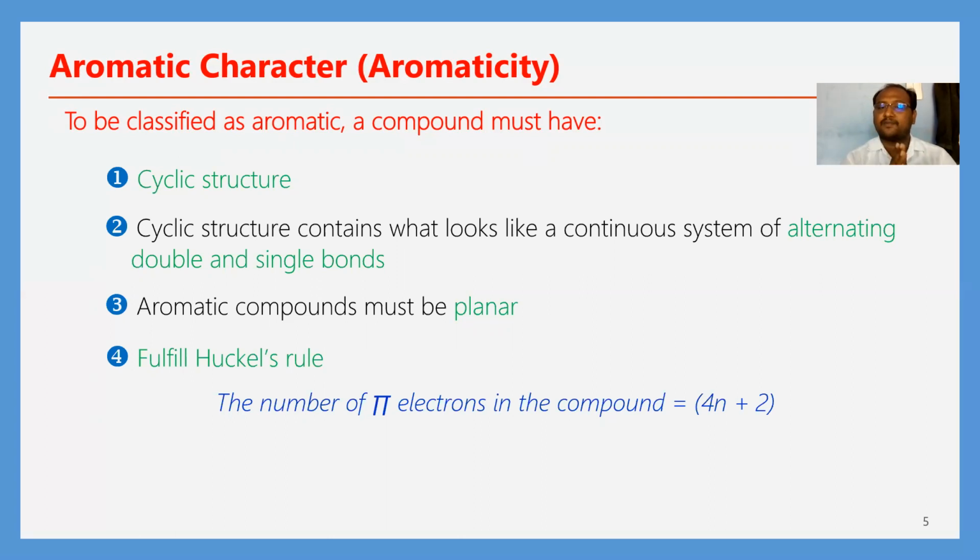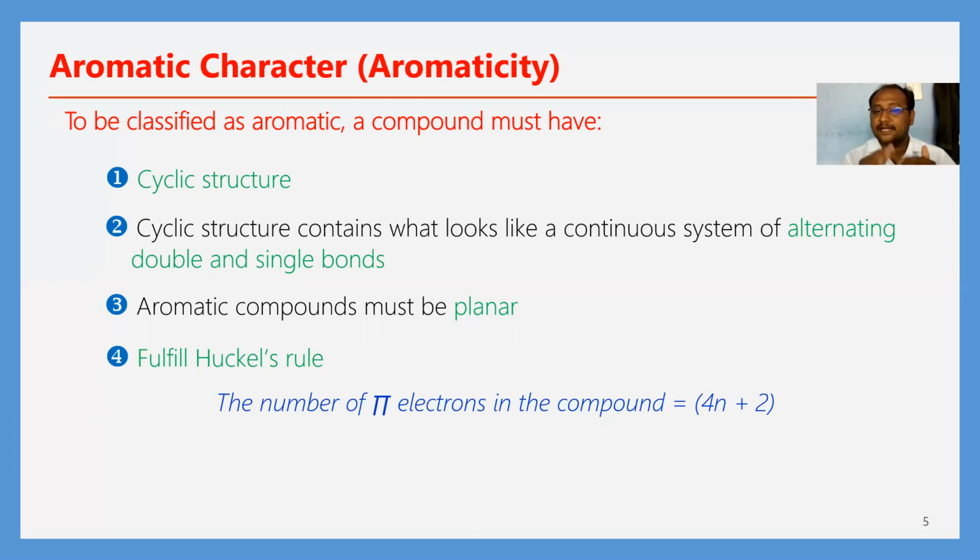Aromatic compounds must be planar. Planar means there should be sp2 hybridization, like in benzene. In benzene there is sp2 hybridization, so it is said to be planar. Next, the compound must follow Huckel's rule, Huckel's condition.